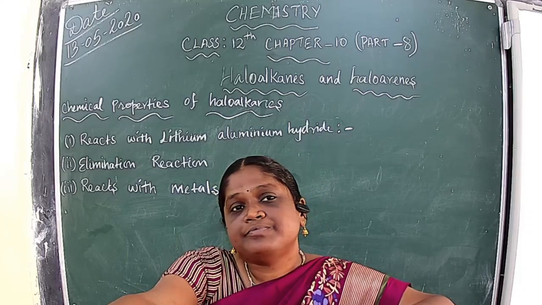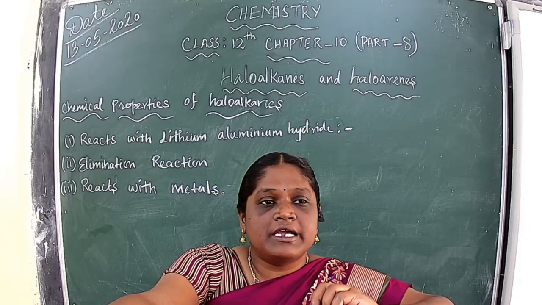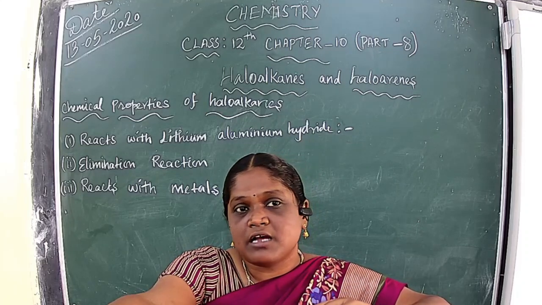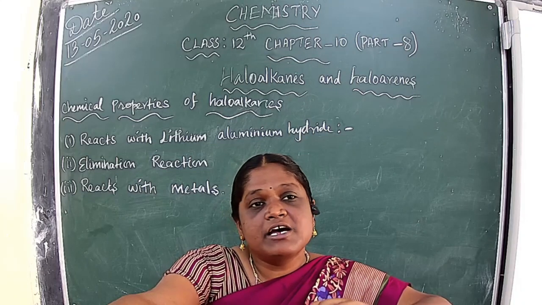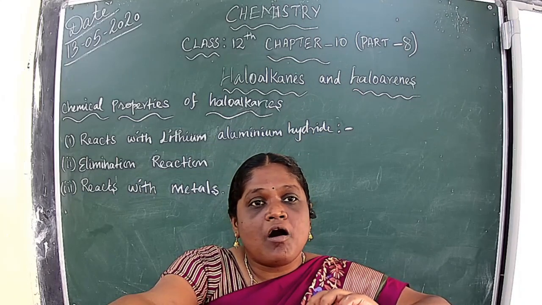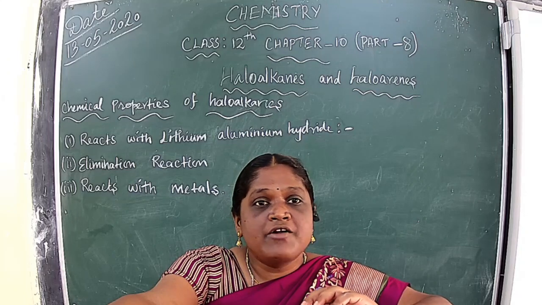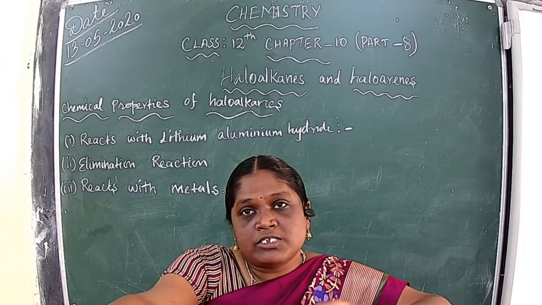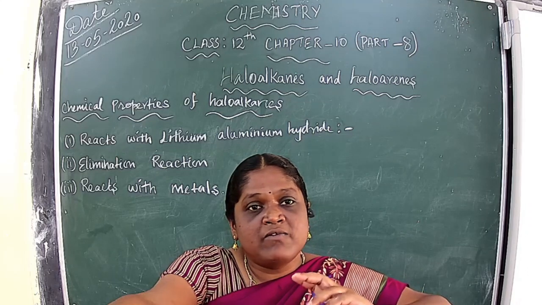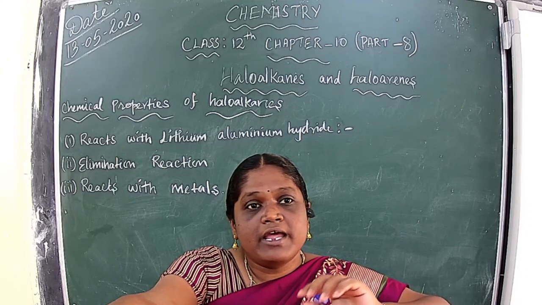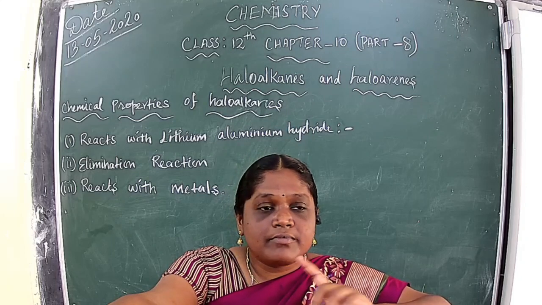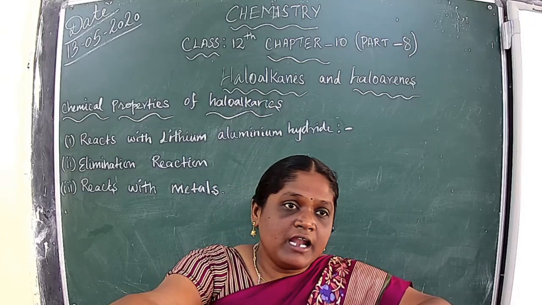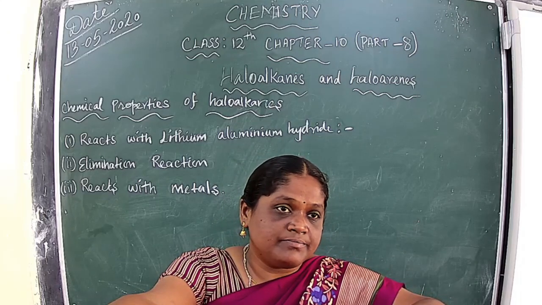The Swarts reaction is the preparation of alkyl fluoride from alkyl chloride or alkyl bromide with fluoride compounds, that is silver fluoride, mercury fluoride, antimony fluoride, arsenic fluoride. Then we can get alkyl fluoride.